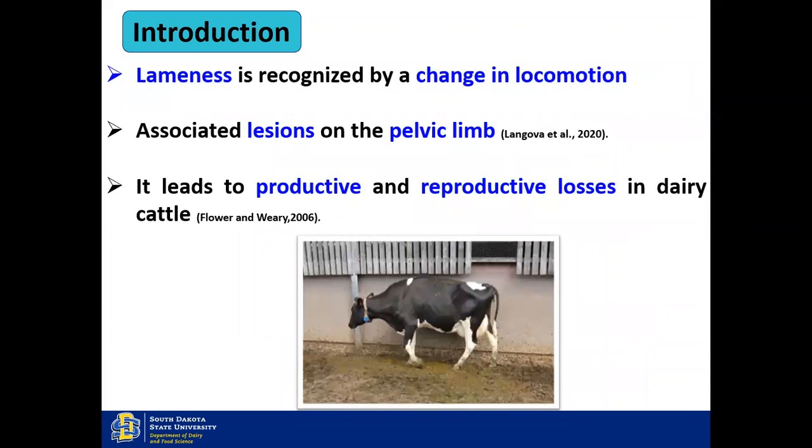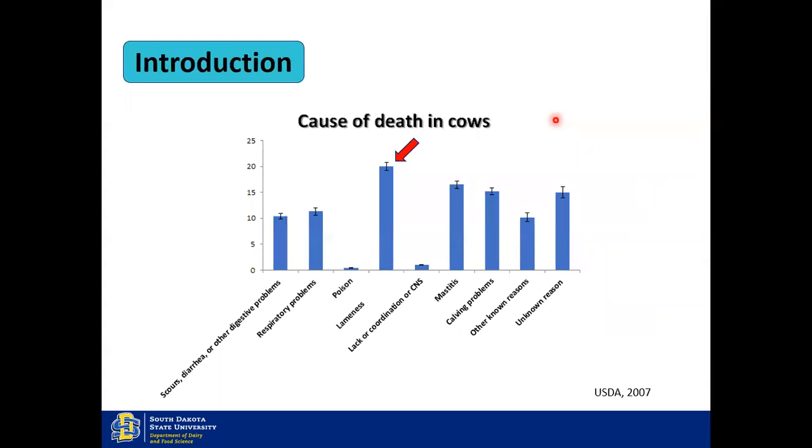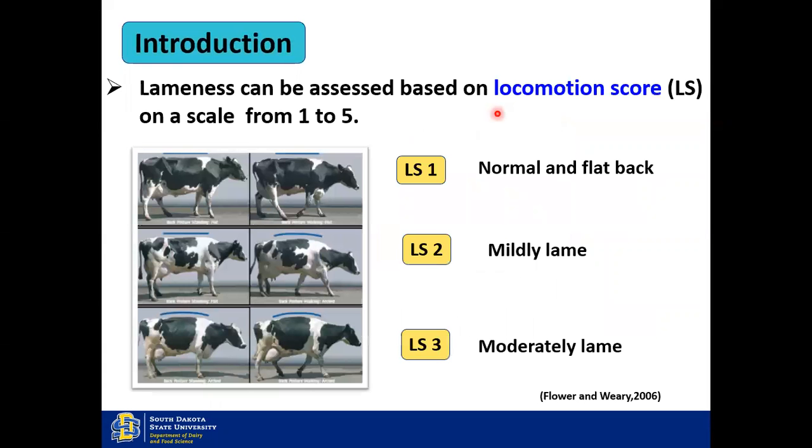So lameness is recognized by a change in pattern of locomotion with associated lesions on the pelvic limb. It also leads to productive and reproductive losses in dairy cattle. When we observe the different diseases affecting dairy cattle, we can see that lameness comes in the second position. Similarly, when we observe the causes of death or mortality in animals, lameness and associated injuries, which lead to the culling of animals, come in the first position.